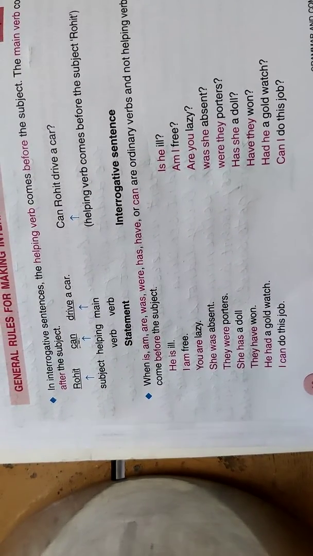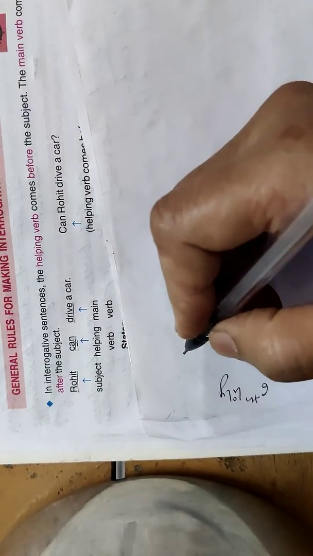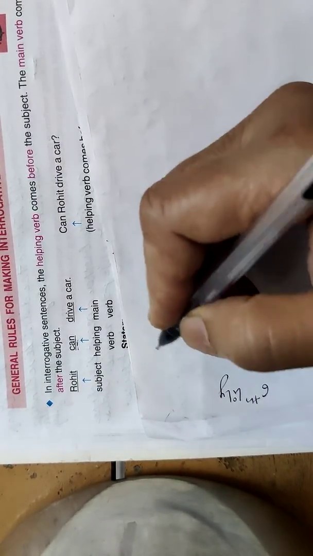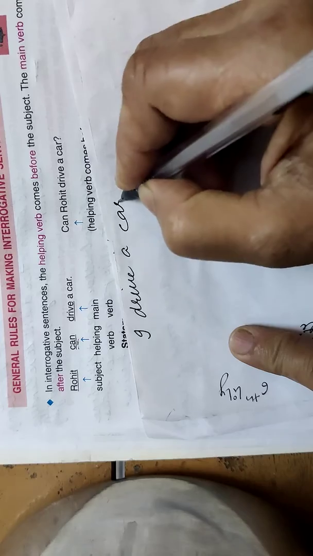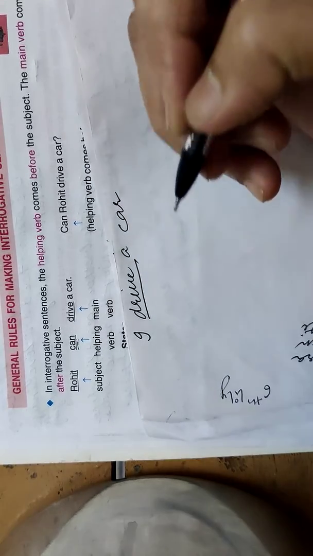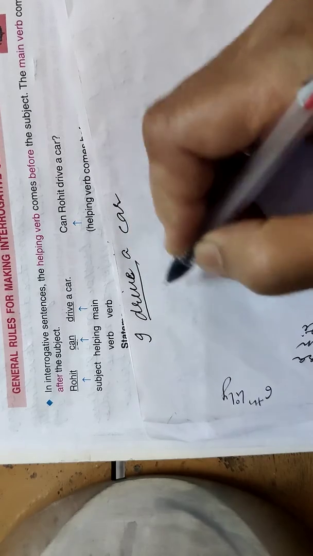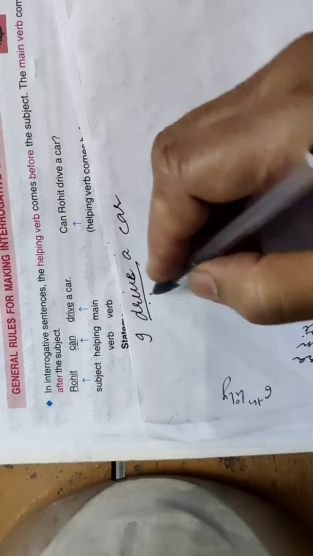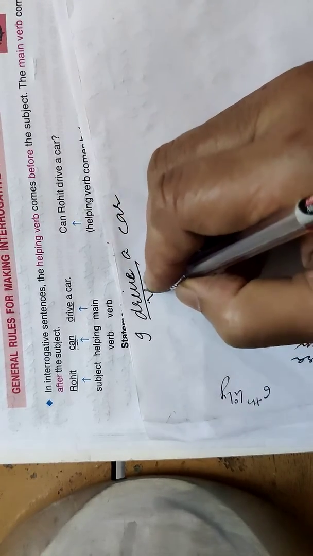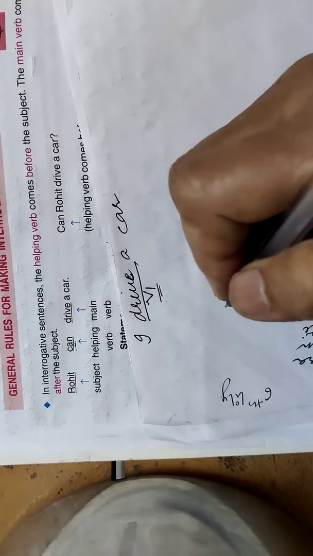Now sometimes we have the first form of the verb. As I told you yesterday in your negative sentences, I drive a car. Now children, here you see, here we have the first form of the verb.